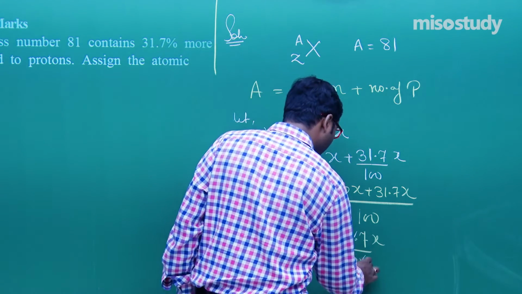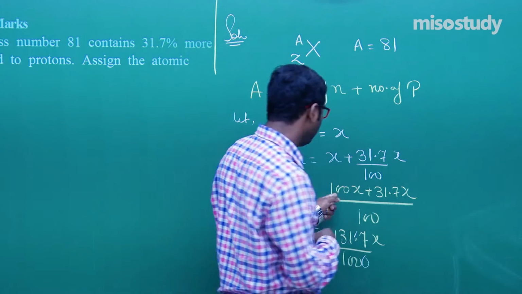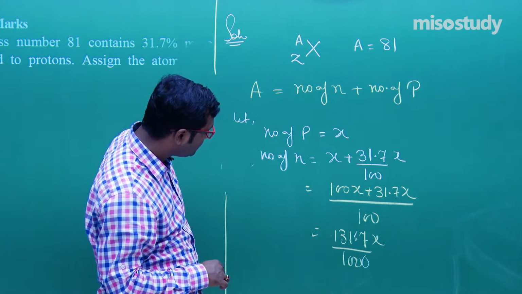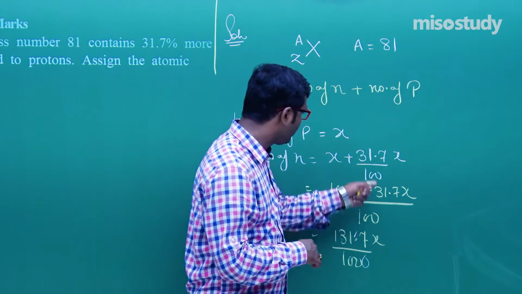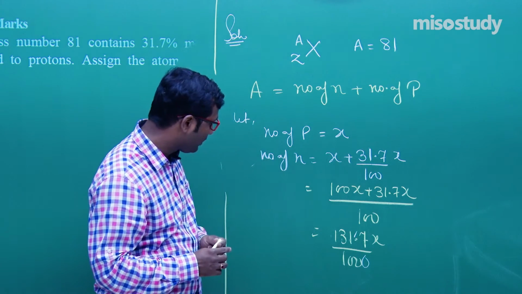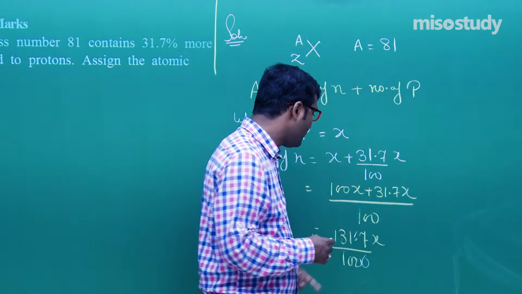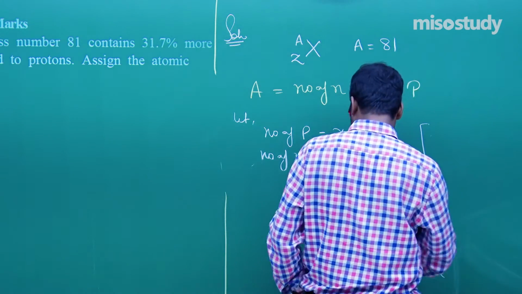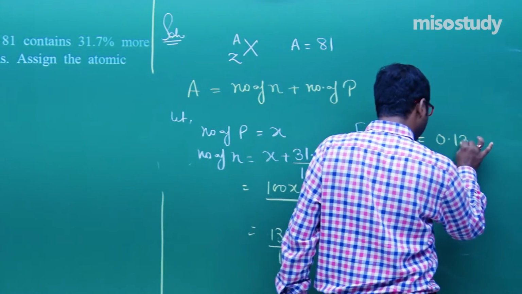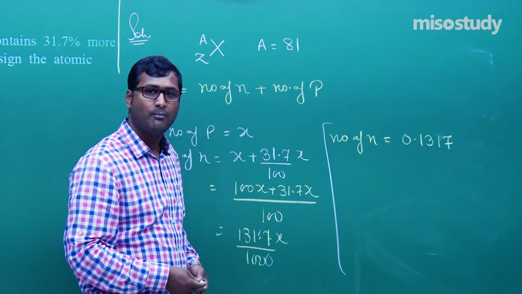Yes, definitely this decimal will shift here, 1, 2, 3, 4. So the number of neutrons is equal to 1.317x. Check it out one more thing: 100x plus 31.7x divided by 100 is 131.7x upon 100. So the number of neutrons is 1.317x.